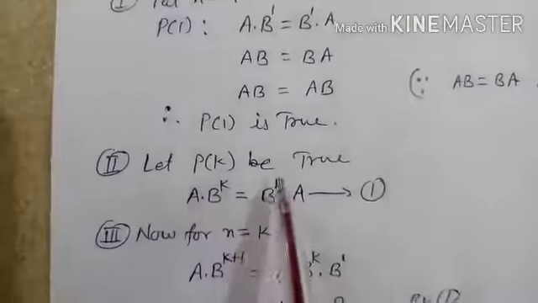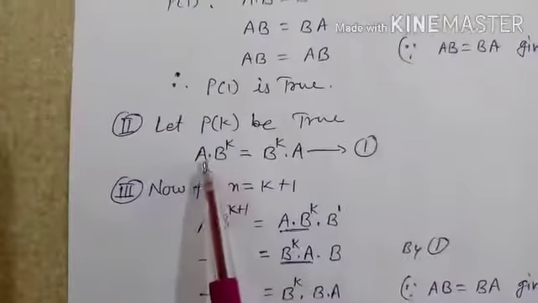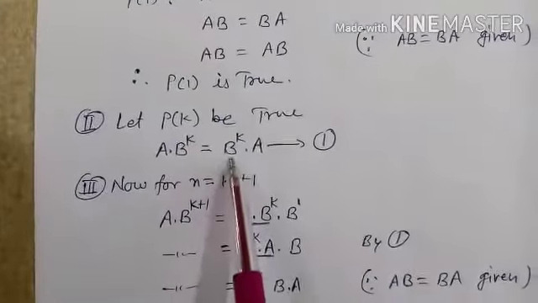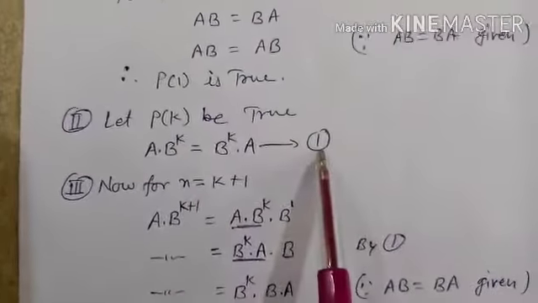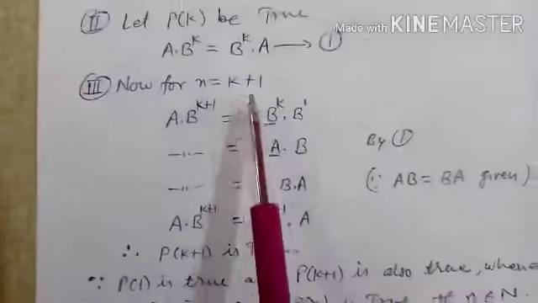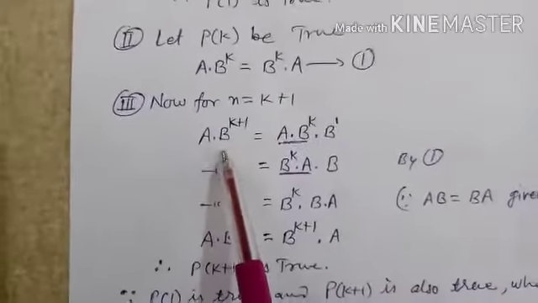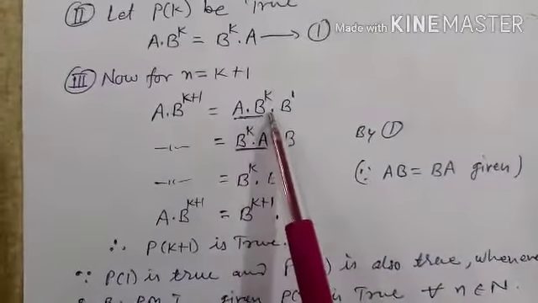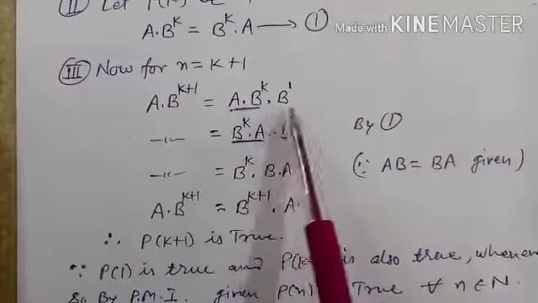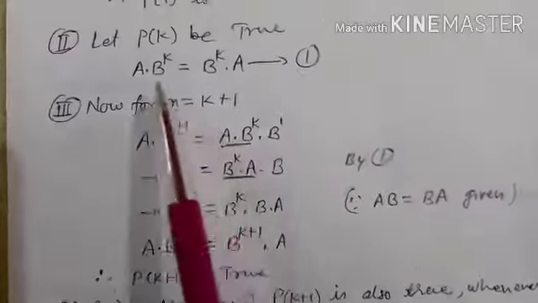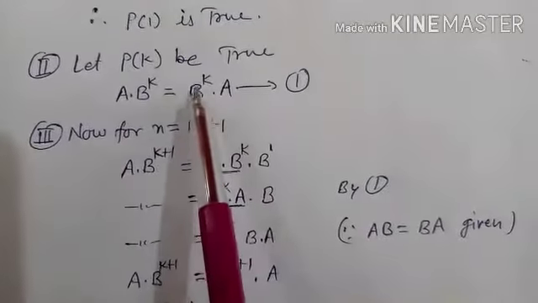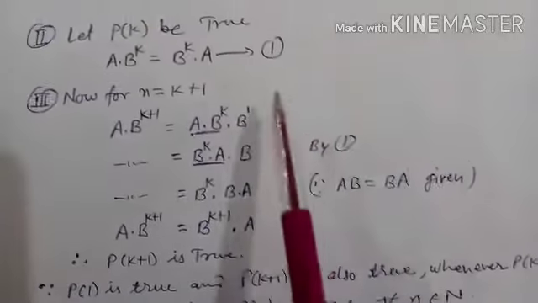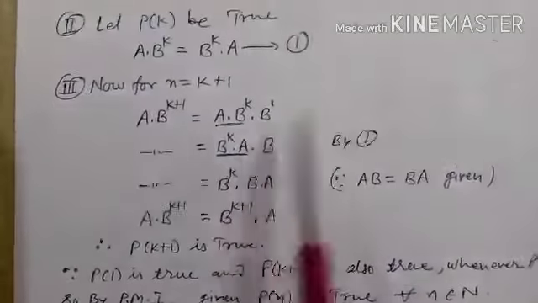Now second, let PK be true. PK be true, it means in place of n write K. So A B^K is equal to B^K A, and give it equation number 1. Now for n is equal to K plus 1, A B^(K+1). So A B^K into B. Now A B^K is equal to B^K A, by equation number 1, because this result is true for n is equal to K.